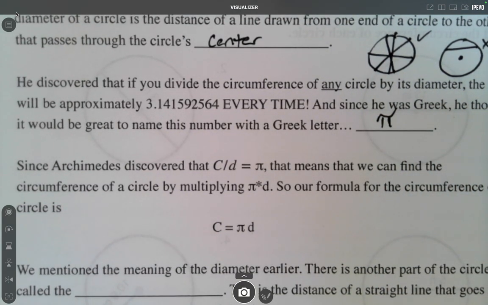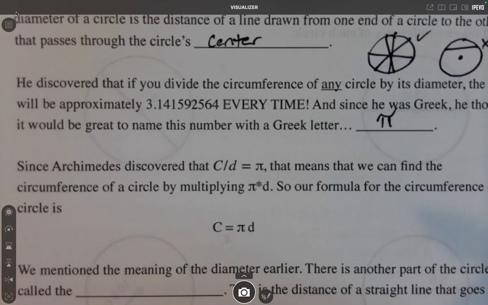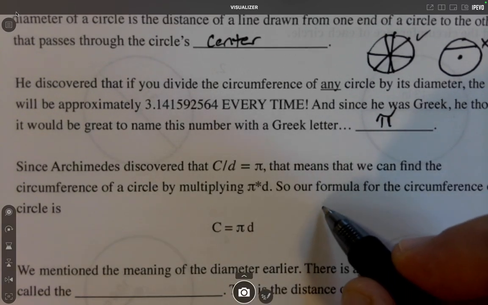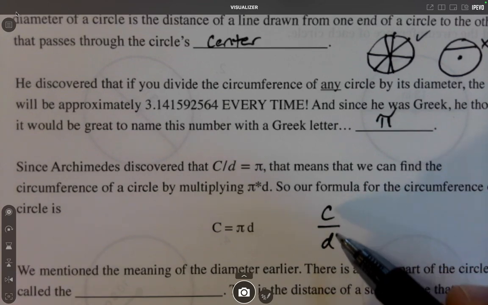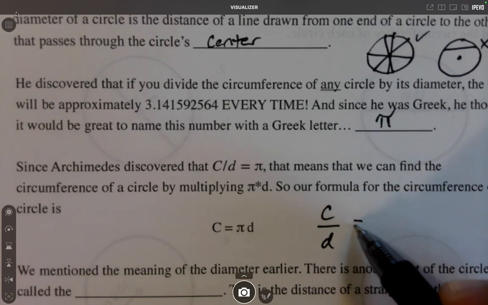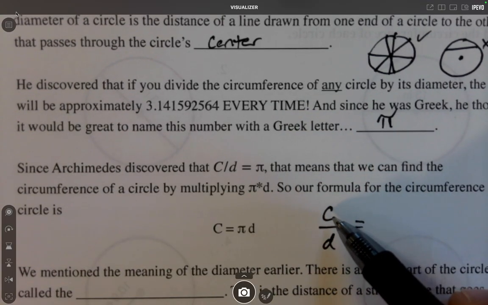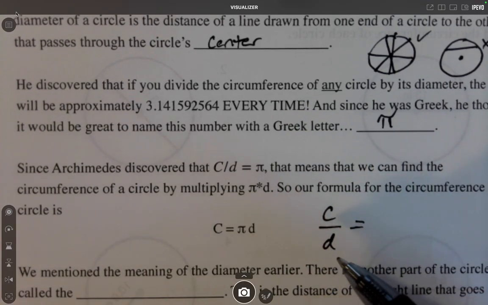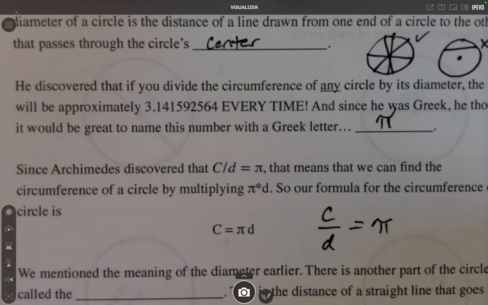So since Archimedes discovered that the circumference divided by the diameter equals pi, that means we can find the circumference of a circle by multiplying pi times the diameter. So just to show you how we get there, his study said, if I take the circumference of any circle and divide it by that same circle's diameter, the result every time is pi, the 3.14159, and so on.